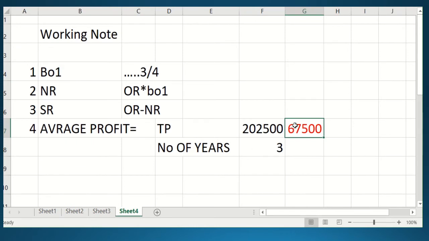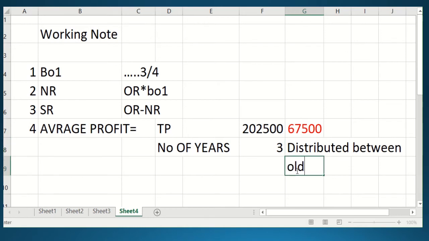So students, let me tell you what happened with the goodwill. You have calculated the goodwill, and even though the partner is bringing or not bringing the amount for the goodwill, whatever the goodwill amount is, it will always be distributed between the old partners.